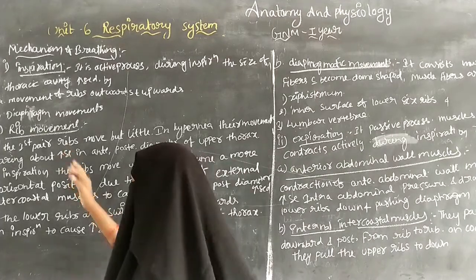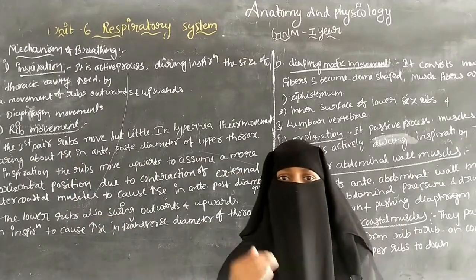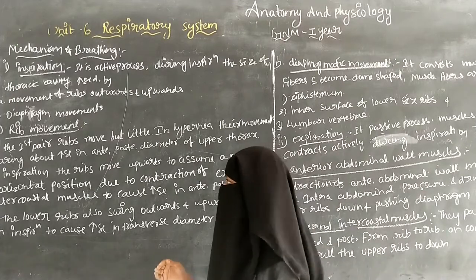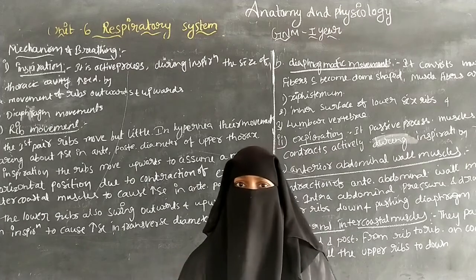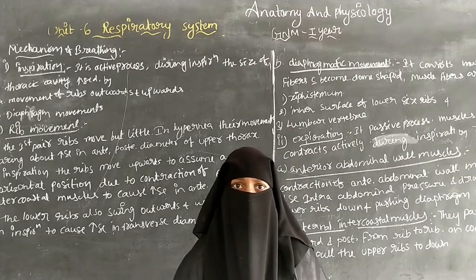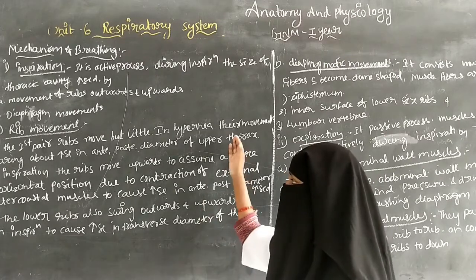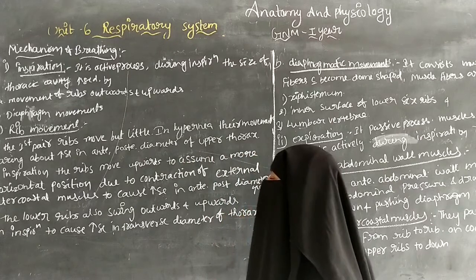The first pair of ribs move but little, so only a little movement can occur in the first pair of ribs. And if the patient has hyperpnea, an increased breathing pattern, then because of the increased breathing pattern there is an increased anterior posterior diameter of the upper thorax.